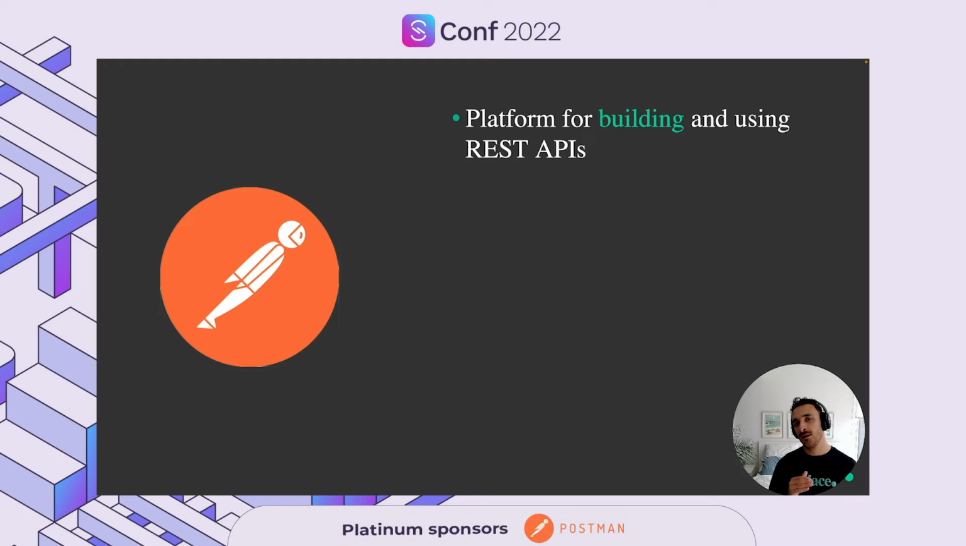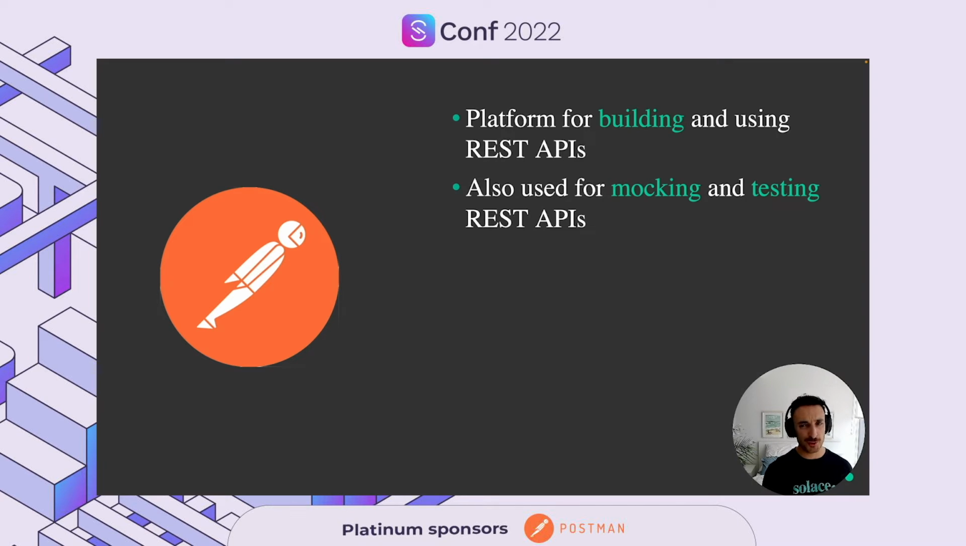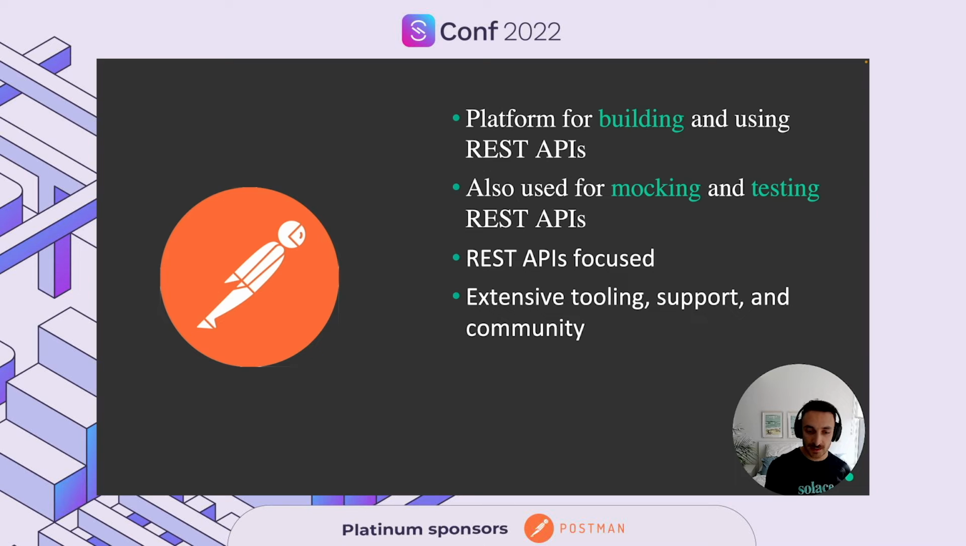Postman is, in a nutshell, a platform that is used for building and using REST APIs. It's also used for mocking and testing REST APIs. It is very REST API focused, and there is a lot of extensive tooling and support and community around Postman. But the question comes in, since Postman is very REST API focused, it's not really EDA focused. There haven't been a lot of components about event-driven architectures with Postman.